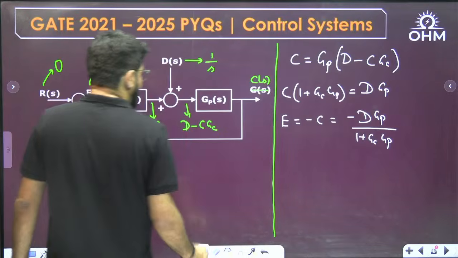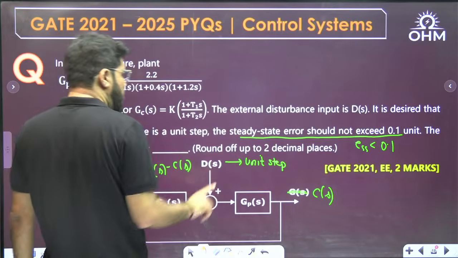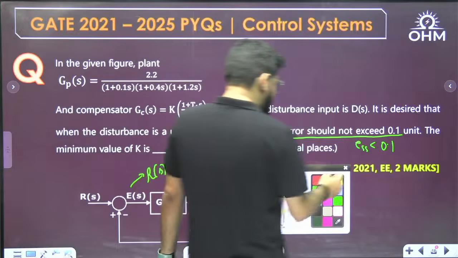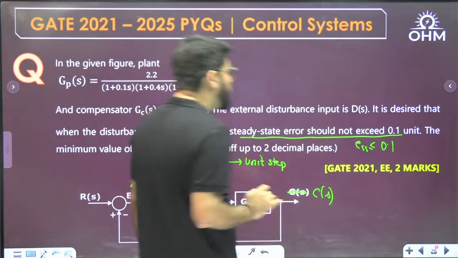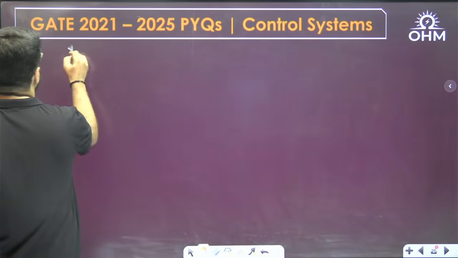The question is steady state error. It should be less than 0.1, should not exceed 0.1. I mean, it can be 0.1; it should not be greater than 0.1. So less than or equal to 0.1. But first, let me calculate the steady state error.